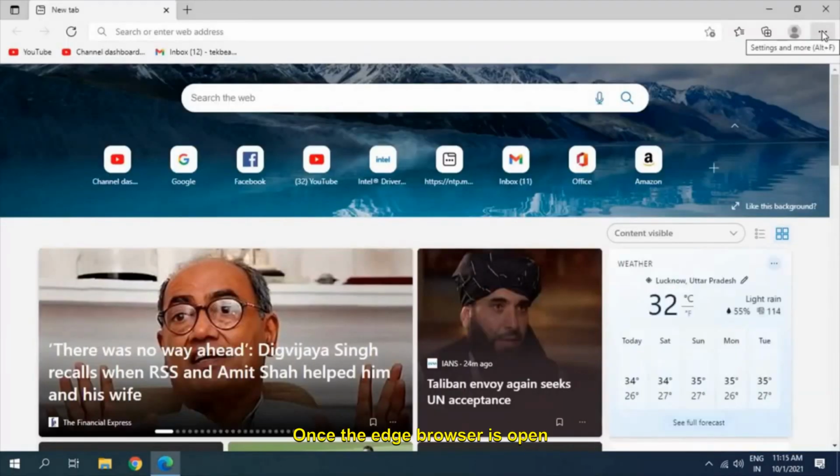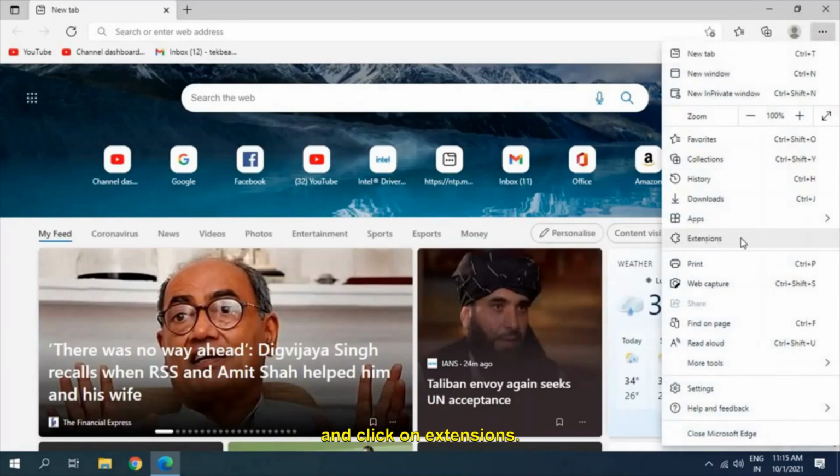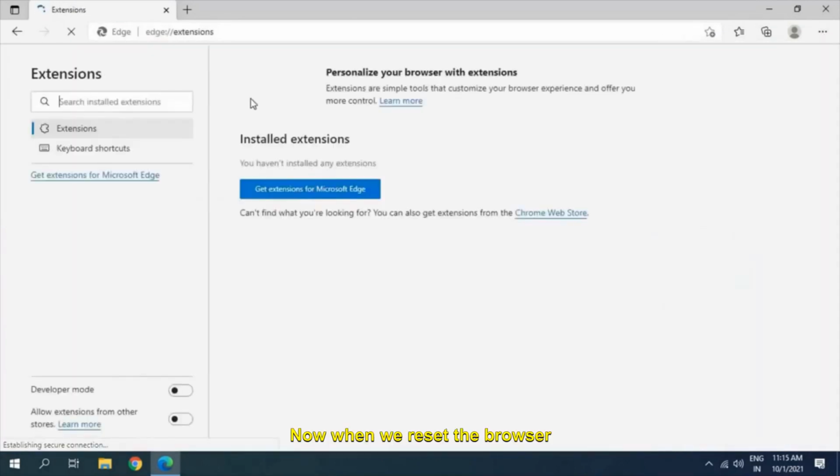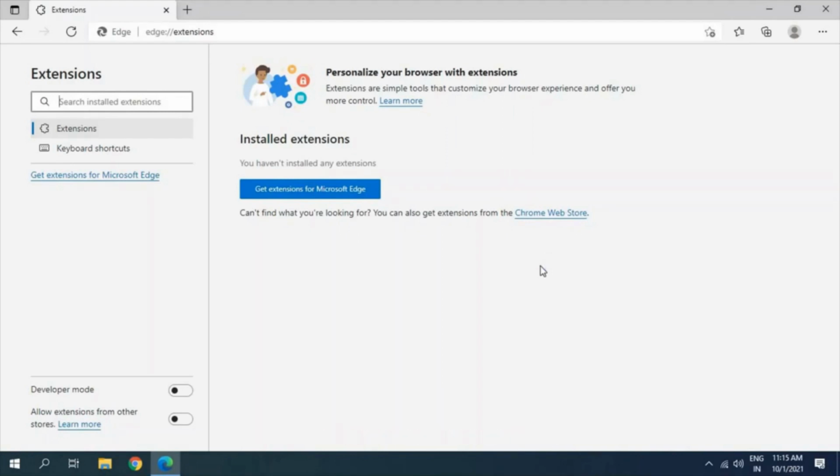Once the Edge browser is open, click on the three dots and click on extensions. Now when we reset the browser, the extensions were already disabled. But what happens when we have some unnecessary or malicious extensions? They get active again. So here in the extensions, if you have any unwanted or unknown extension, you will find an option to remove it. So make sure you remove all the unwanted extensions. Currently, I do not have any extension installed in my browser. So I'm good.